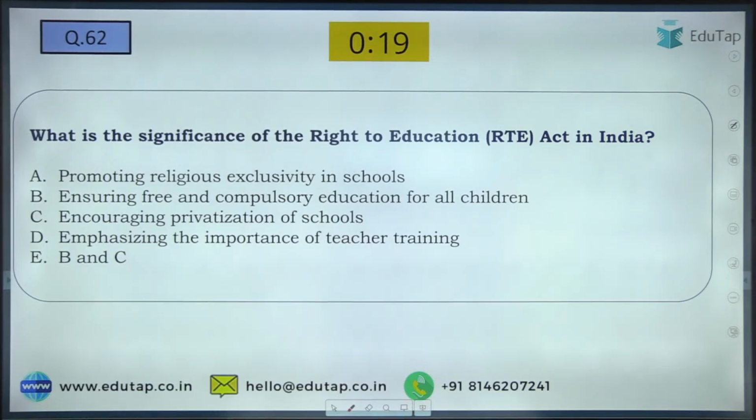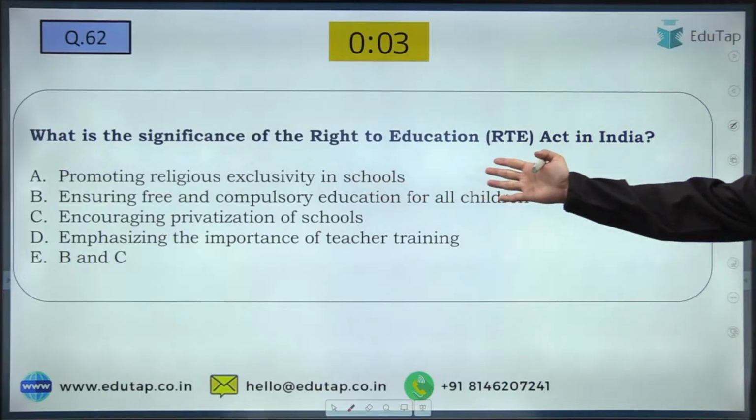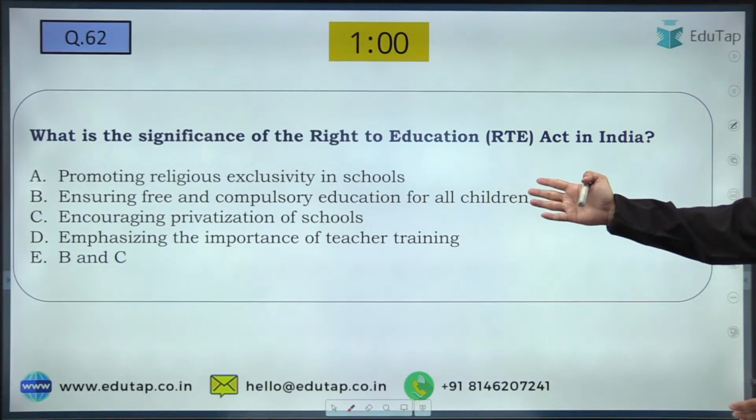Mark your answers. Yes. For 62, B. All of you are giving the right answers. So the options: promoting religious exclusivity in schools, ensuring free and compulsory education for all children.